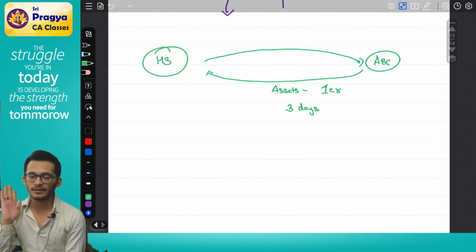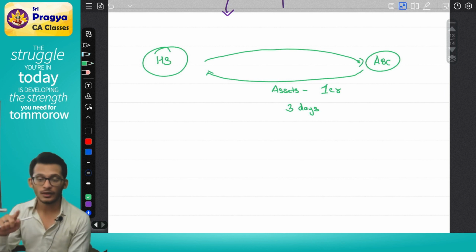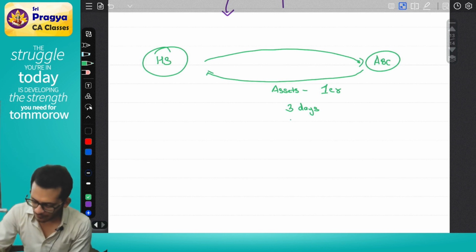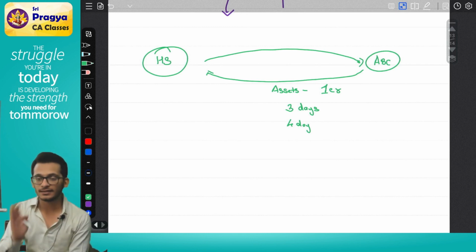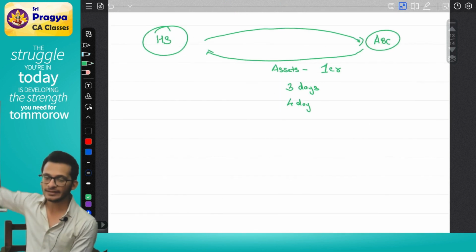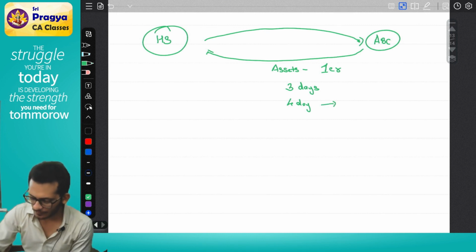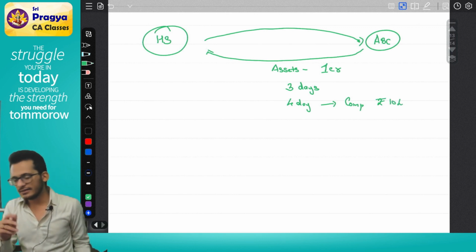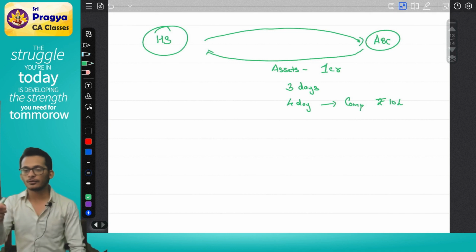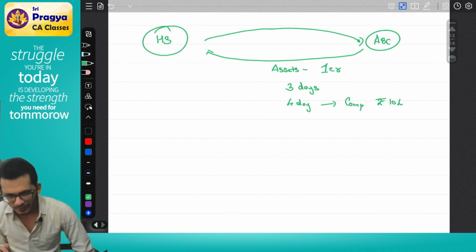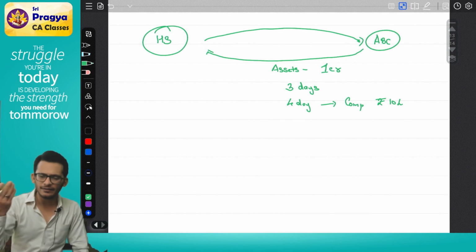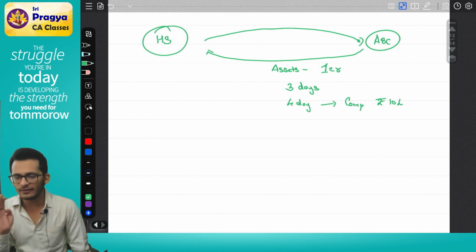If you delay more than 3 days, let's say it becomes the fourth day, I will incur a loss because I need the asset right away. In which case ABC will have to give me a compensation. Let's assume 10 lakhs. In simple words, I will pay him 1 crore rupees, but he will have to give me 10 lakh rupees because he delayed. This was a contract. Even ABC agreed because he said, no sir, no problem, I will give it to you in 3 days.